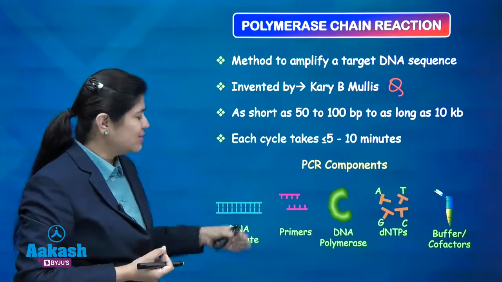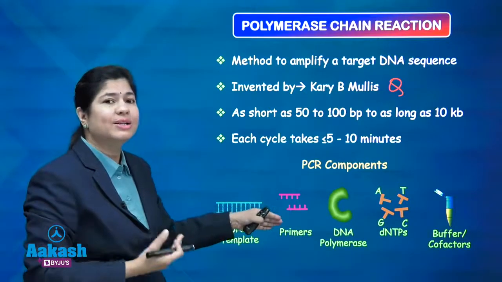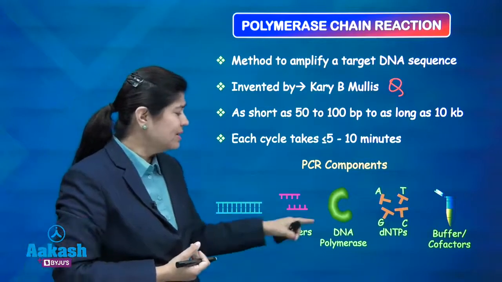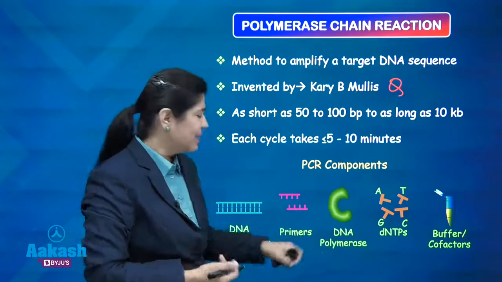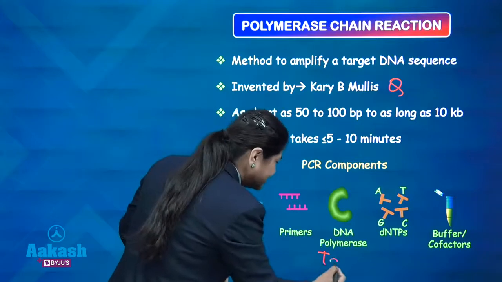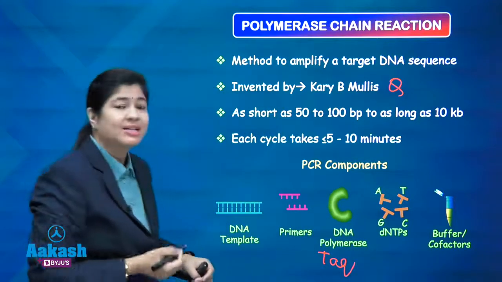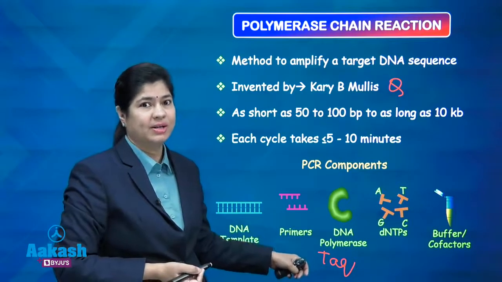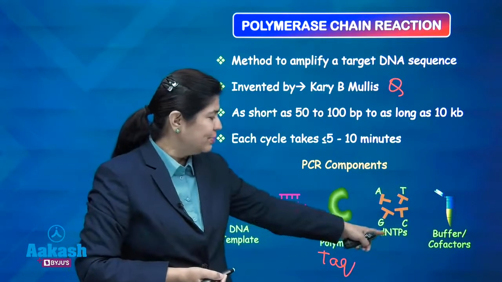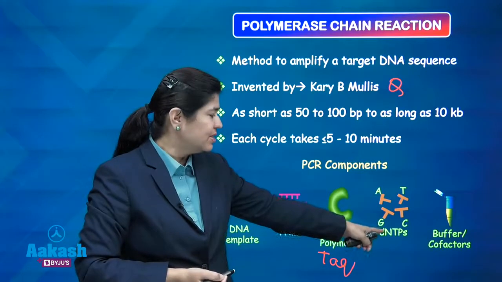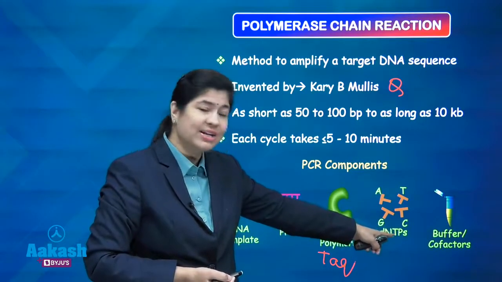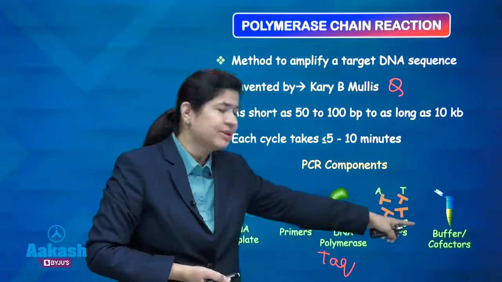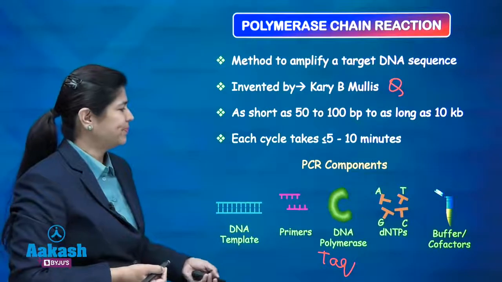We need a target sequence, we need primers to initiate the process, that is annealing. For the annealing we are requiring the primers. Then DNA polymerase is an enzyme, most of the time it is Taq polymerase, because it is derived from the Thermus aquaticus bacteria, right. Then we need dNTPs. dNTPs is deoxynucleotide triphosphate, that is your nucleotides, ATGC. And we need to have buffers, we need to have cofactors.